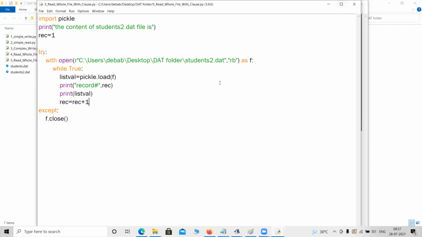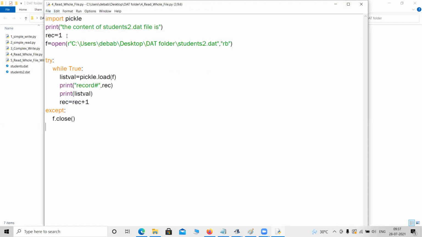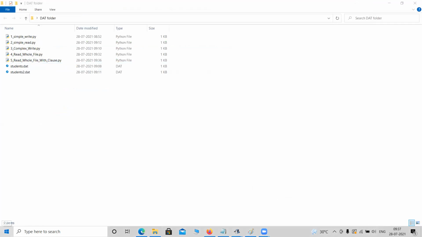Okay, let me close this out. I do not use the with clause anymore. I always prefer the normal one. So I will go back to the normal code. I think this one. Okay. I don't know why IDLE is gone.